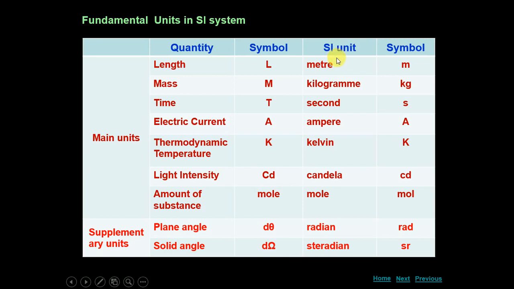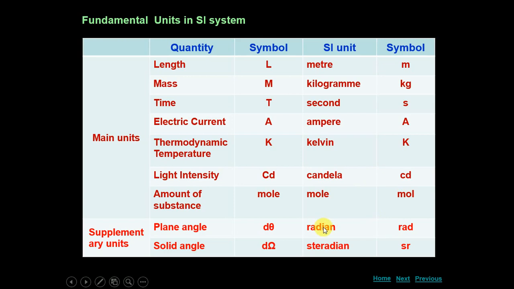Now SI units for these fundamental quantities: meter for length and symbol is small m, kilogram for mass, symbol is kg, time unit is second and symbol is small s. Electric current, SI unit is ampere and symbol is capital A. Temperature, unit is Kelvin and symbol is capital K. Light intensity, SI unit is candela and symbol is Cd. Amount of substance is mole and symbol is mol.